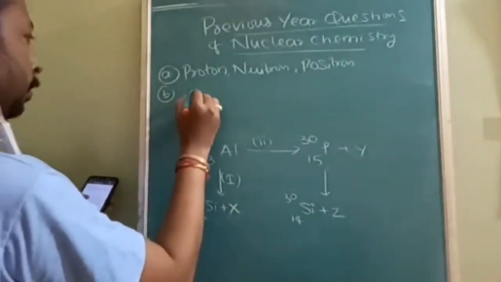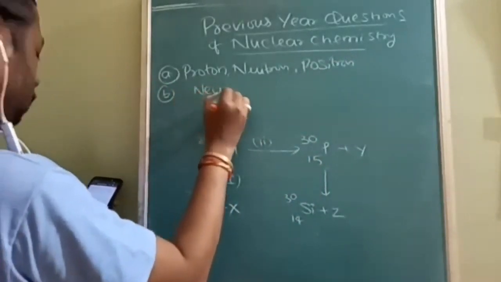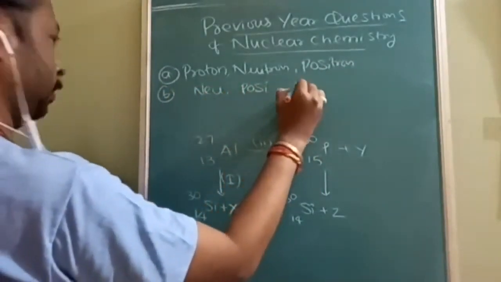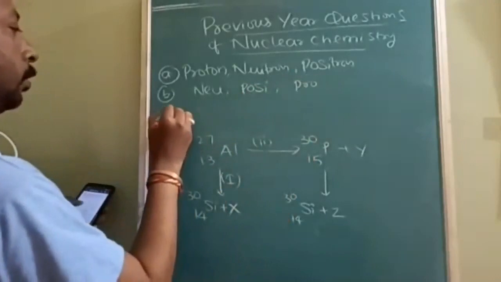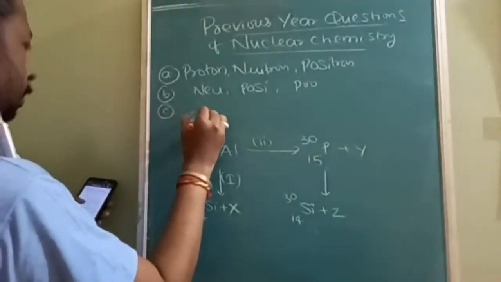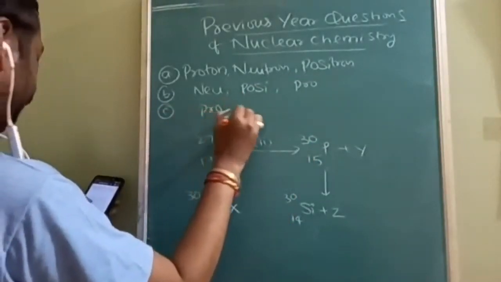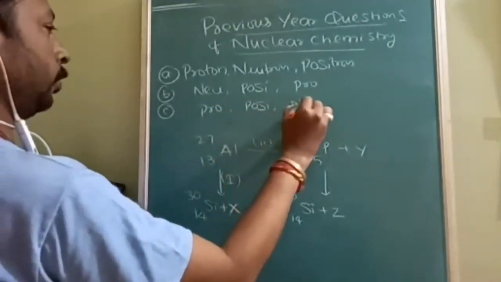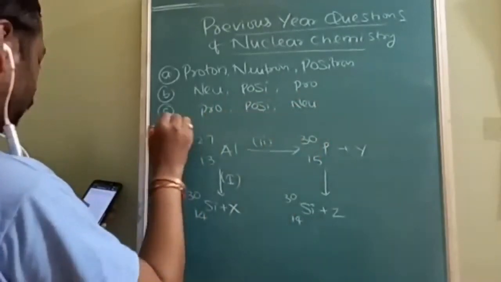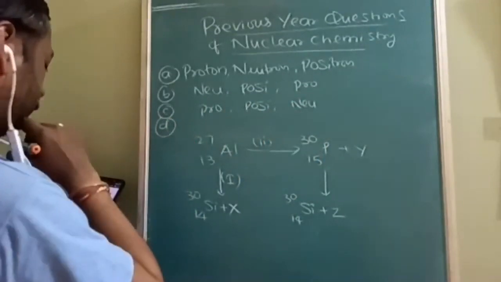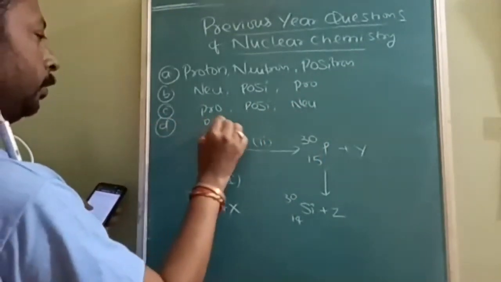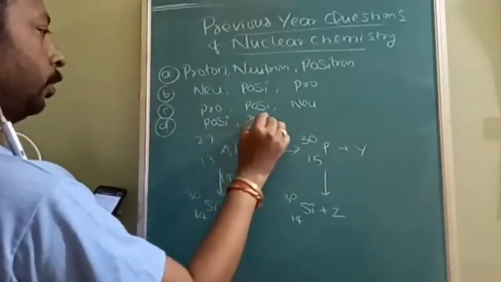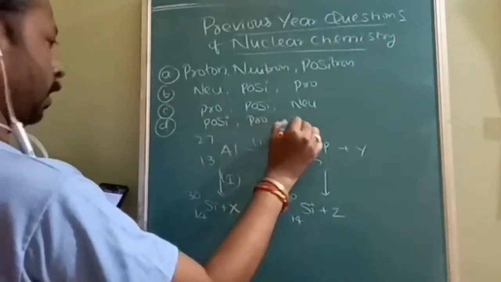Option B: neutron, positron, proton. Option C: proton, positron, neutron. And option D: positron, proton, neutron.